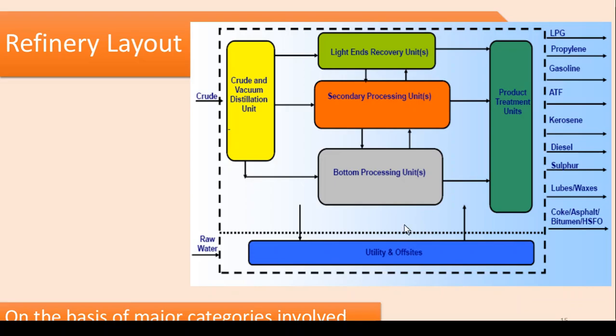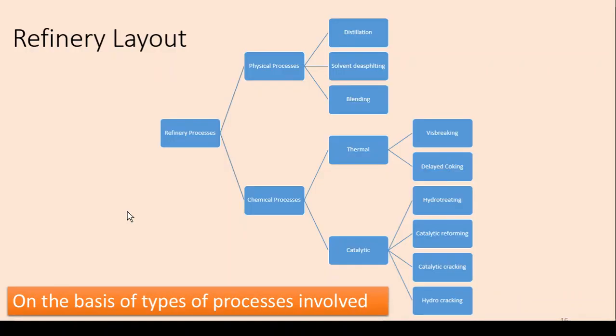Then the bottom processing unit, for example the coking unit, to convert the fuel oil and residue. Then product treatment units, where you have to control the sulfur content and other undesirable materials, and then utilities and offsites. So this is a simple layout of a refinery, and you can define it in many ways.